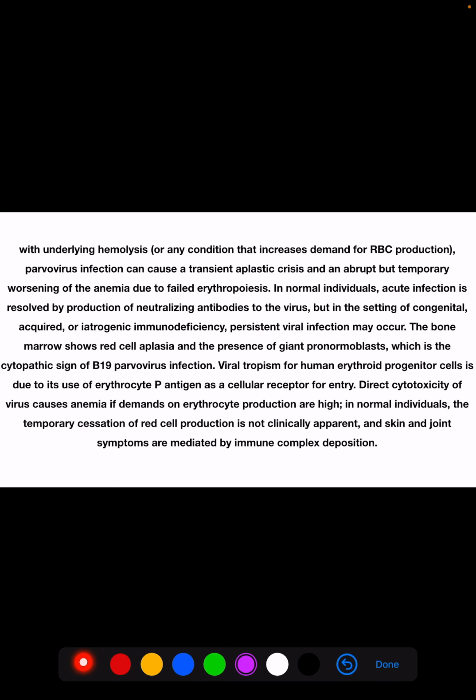In patients with underlying hemolysis, parvovirus infection will cause a transient aplastic crisis. That is, there will be an abrupt cessation of red cell production, but it is temporary because of failed erythropoiesis.